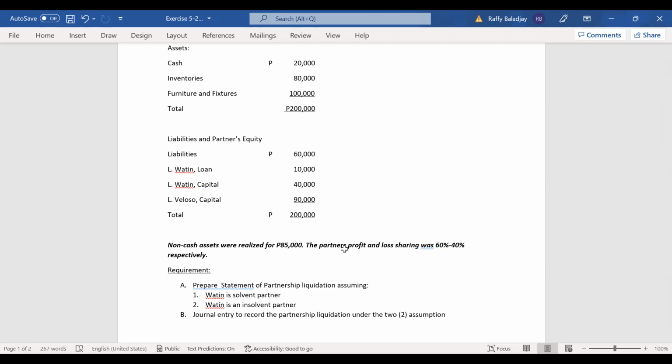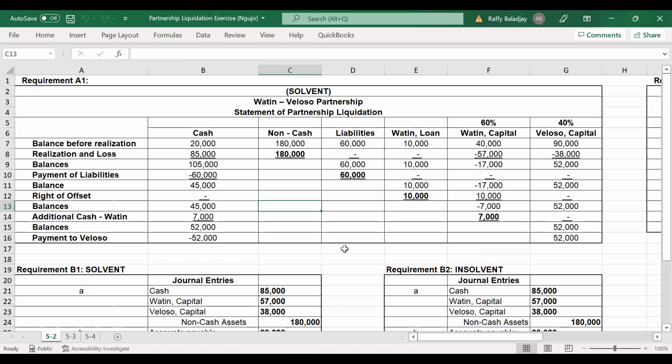Okay. Now let's take a look at the first requirement, A1, that partner Watin is solvent. So this is your statement of partnership liquidation. So for the balances, just copy the balances. For cash, that's 20,000. And then you group all non-cash, it's 180,000.